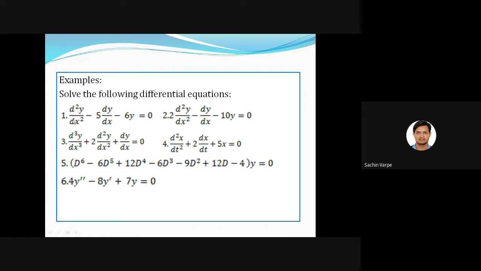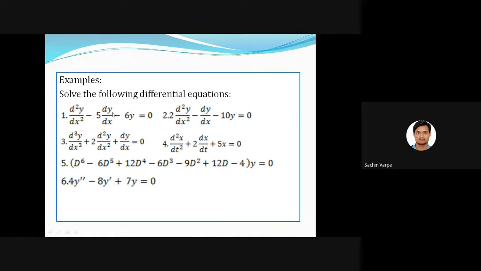Right? So its solution means what? A relation between y and x, right? Dependent and independent variable, right? So relation, of course, correct. And the value of dependent variable, in particular, the value of dependent in terms of independent variable, we are trying to find while solving the differential equation. So most of the students don't know about this. Randomly, they are solving the differential equations, but they don't know that the solution of differential equation will be the value of dependent variable involved in the differential equation with respect to independent variable.